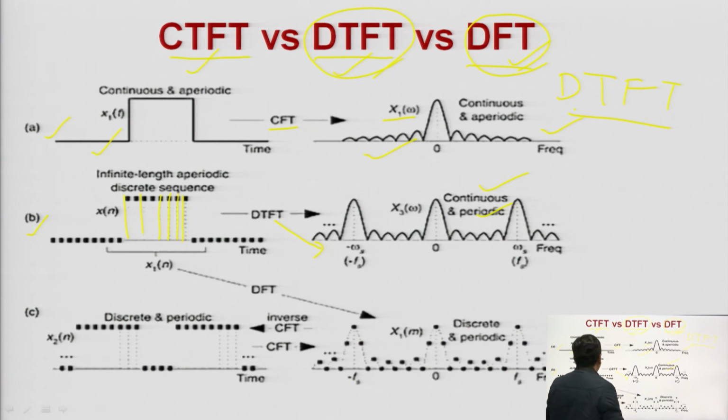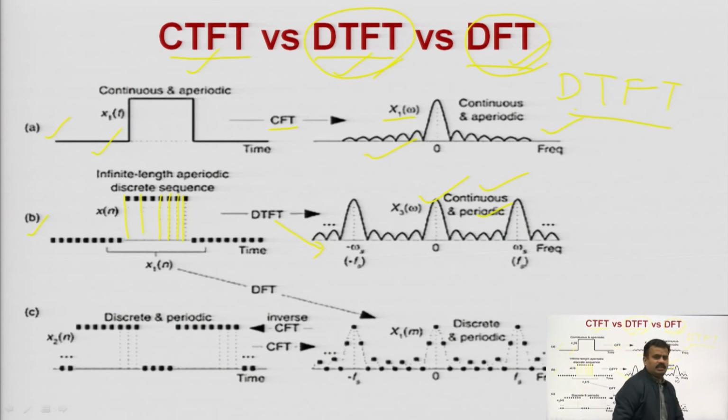But here you are taking an infinite length aperiodic discrete signal, and you are getting not a discrete signal but a continuous signal, which will be periodic. So, your discrete signal converts into a continuous signal here.